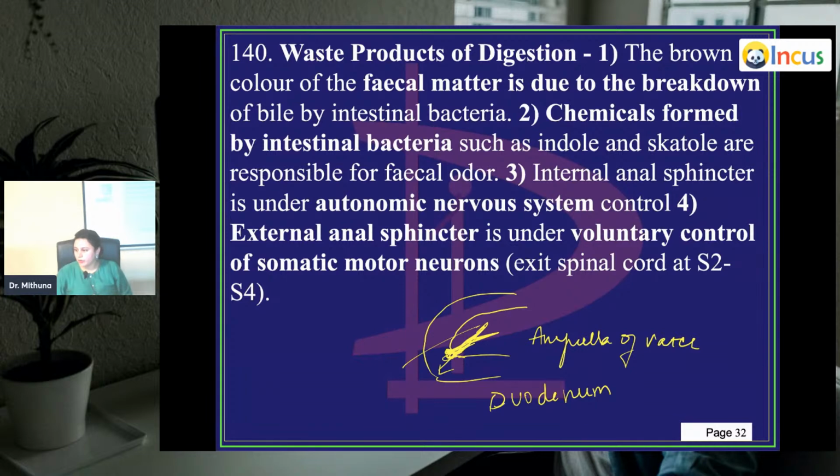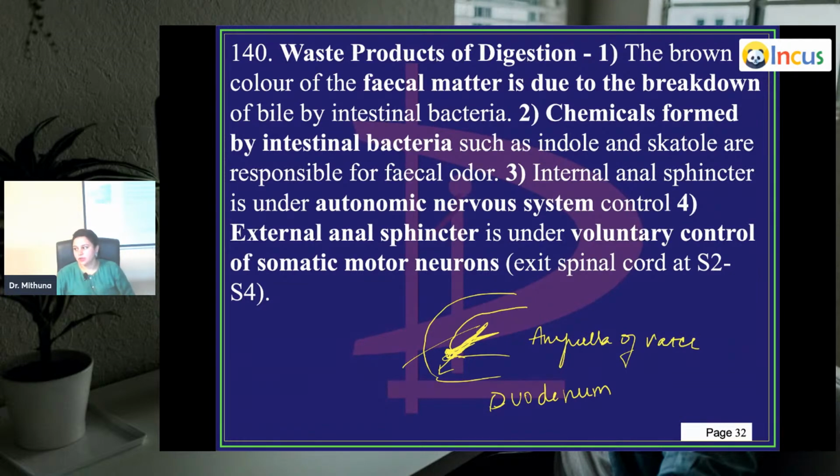So whatever bile enters into the intestine is again broken down, and that is what causes the color of the fecal matter. Chemicals formed by intestinal bacteria such as indole, okay, are responsible for the fecal odor. So the odor is caused by the indoles and the skatoles, which are chemicals formed by the bacteria. So bacteria are responsible for the odor, and bile is responsible for the color of the fecal matter.